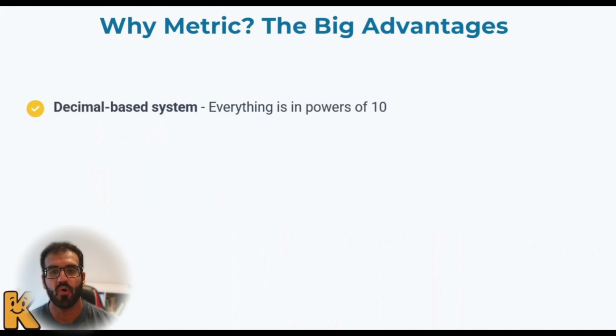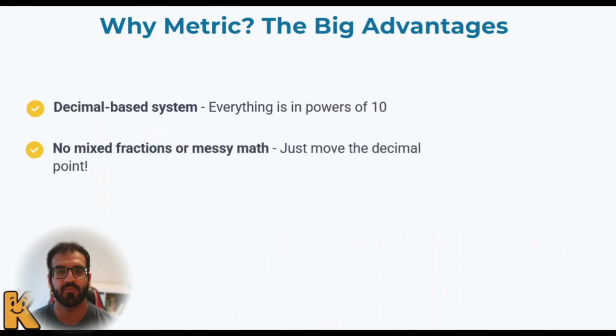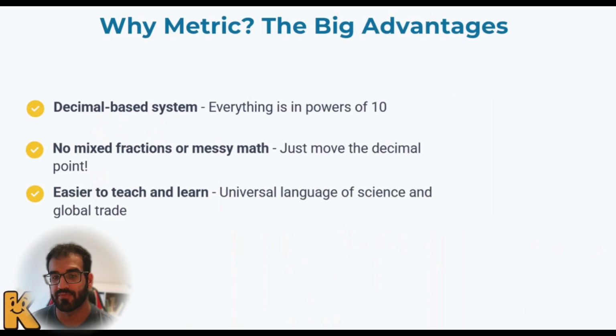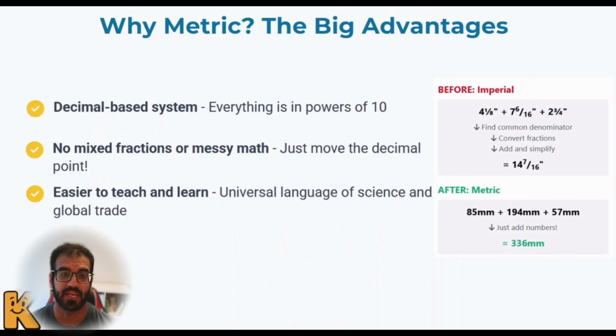So why again the metrics? It is a decimal based system. That was one of the big advantages of its existence against the other systems. Again, the first one is that it is a decimal based system. What does that mean? When you're talking about metrics, for example, we are talking about the millimeter or the kilometer, and we are talking about inches. Working with inches, as you can see on the right side of the screen, most of the time involves mixed fractions or mixed numbers.